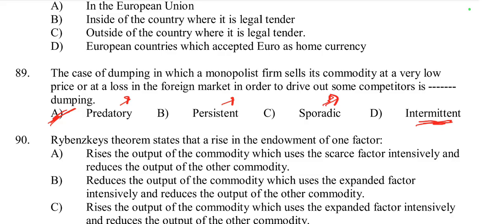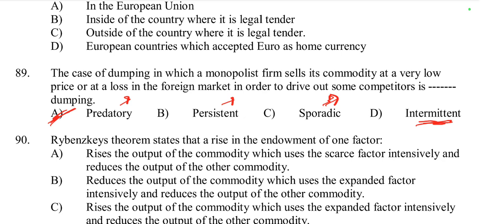The aim is to enter or remain in the foreign market during certain periods when the firm finds it to its advantage, often due to changes in demand and competition. For example, a firm may engage in intermittent dumping by periodically offering lower prices in a foreign market to respond to a temporary opportunity or to counteract short-term competition.